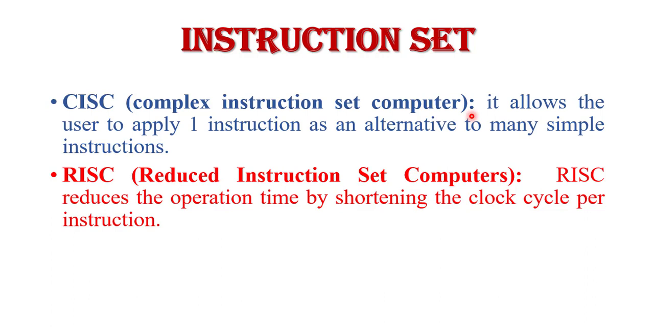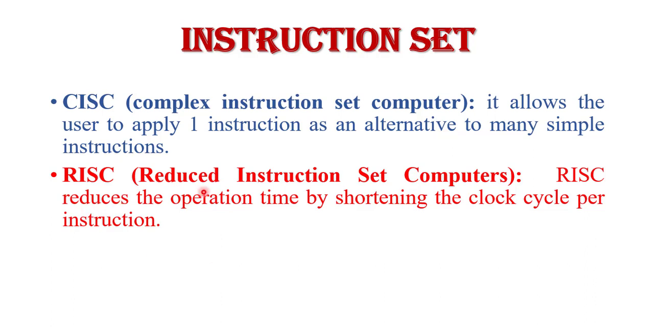In CISC, a single instruction is used for various operations, such as the move instruction is used to move data between two accumulators. The move instruction is also used to move data between accumulator and register. So it has high complexity. It allows the user to apply one instruction as an alternative to many simple instructions. It has the capability to perform multi-step operations within one instruction. So this type of CISC microcontroller uses fewer registers.